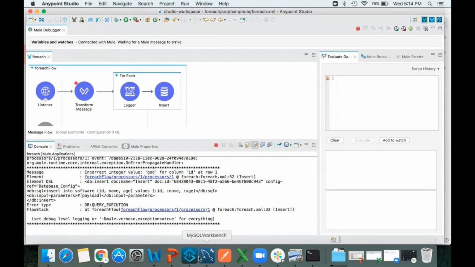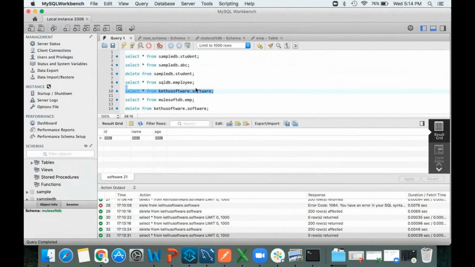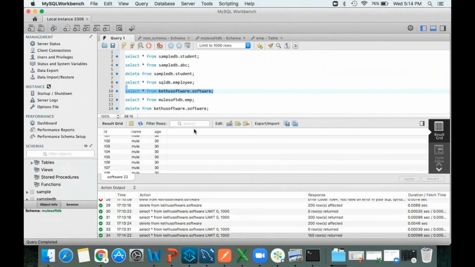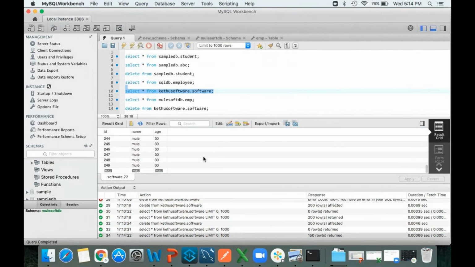Now if I hit this, how many records will I get? 249. I was supposed to get 299, right? So the remaining records will not execute. So this is the drawback of for each statement.